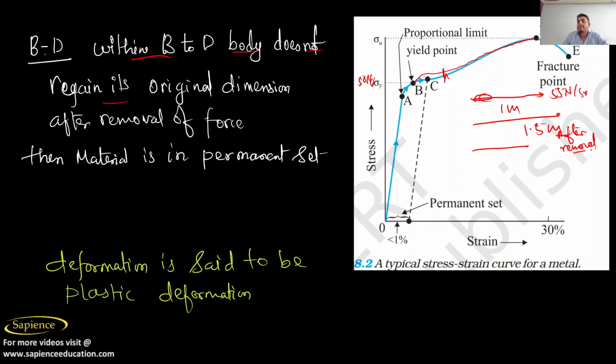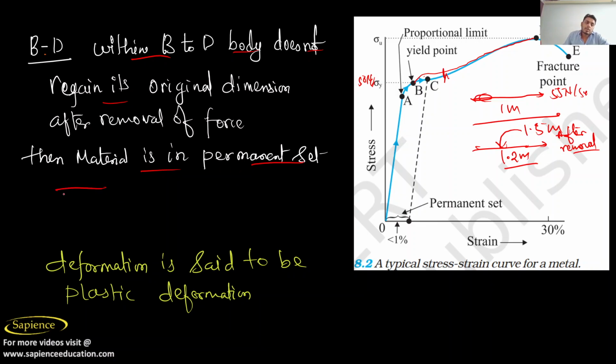See here, after you remove the force, what is happening? Its size becomes 1.2 meter. What does this mean? It does not regain its original shape or original dimension after removal of force. Then the material is said to have a permanent set.